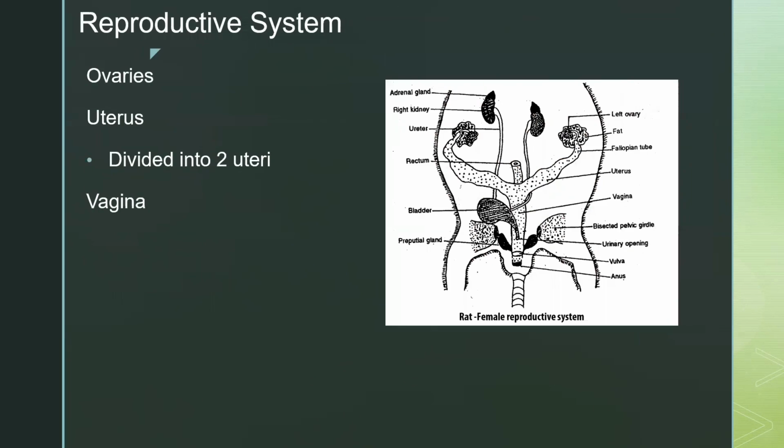Next slide. So the reproductive system of the female starts with the ovaries, which produce the eggs, and they're located in the region of the kidneys and are in close association with the fallopian tubes. And the fallopian tubes are small and highly coiled and lead to the uteri. So a rat actually has 2 uteri, and it enters the vagina, which opens outside at the vaginal orifice. Next slide, please.